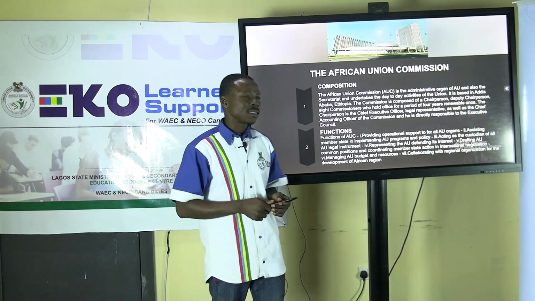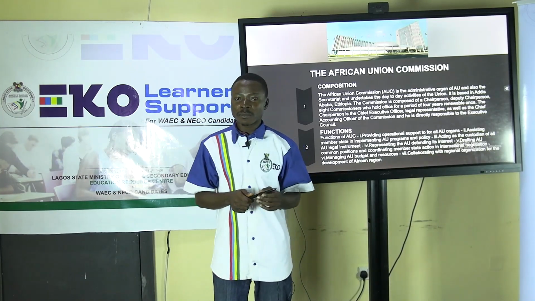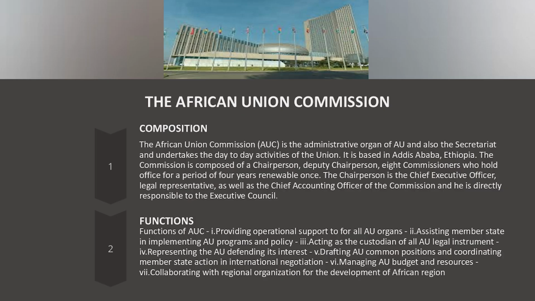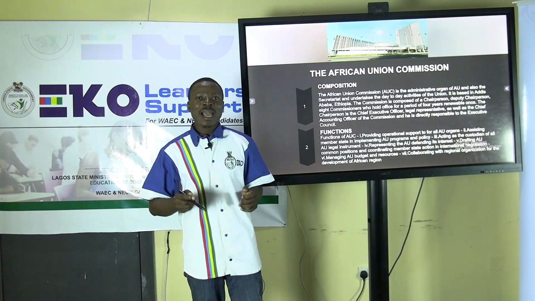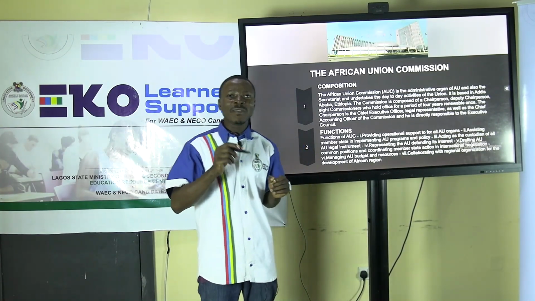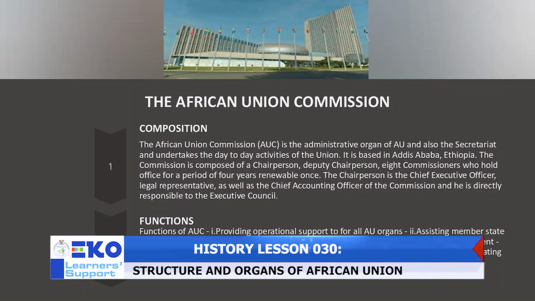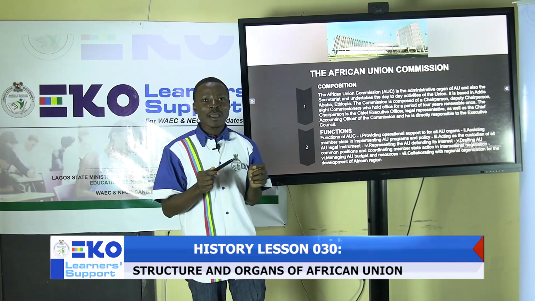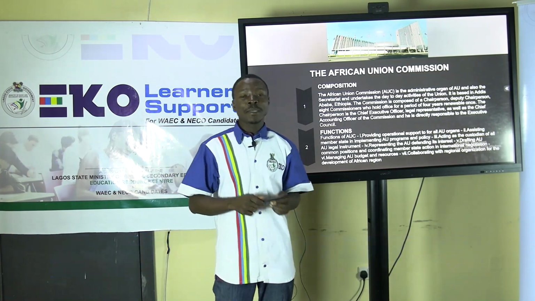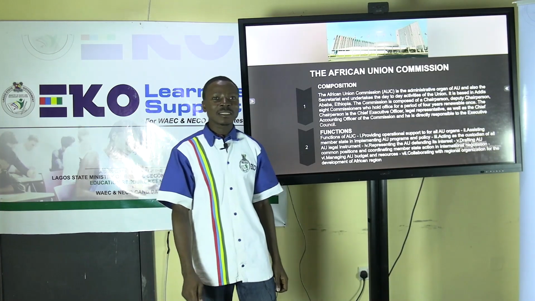And it is important to know that they provide administrative support to all other organs of the African Union. The chairperson of the AU is supported in carrying out his day-to-day activities and managing the organization by the deputy chairperson and 8 commissioners. And these 8 commissioners are the ones that also head each of the 8 departments within the African Union Commission. The chairperson is appointed for a 4-year term, and this term is renewable at the behest of the Assembly of Heads of State and Government.